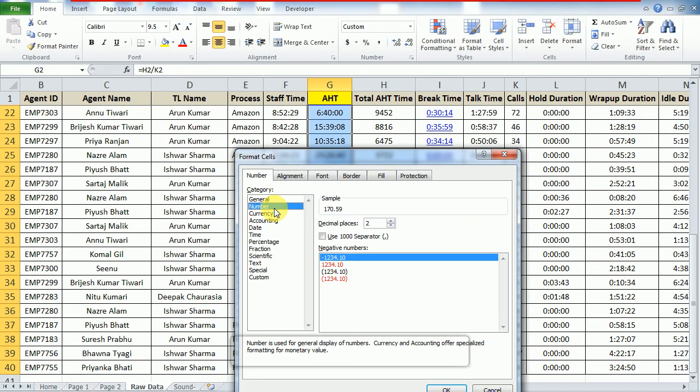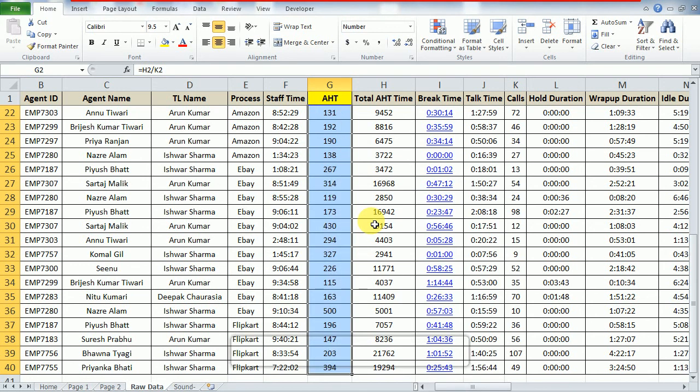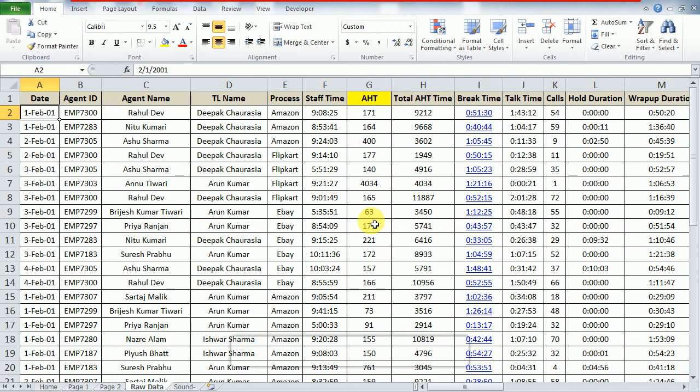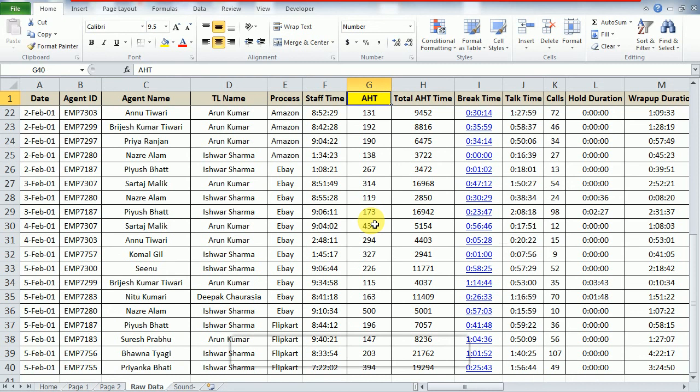So you may see now this is the AHT, employee-wise. Rahul Dev is the employee for that day, the first of Feb. His AHT was 171, and Mithu Kumari's AHT was 164 and 400, like that you may see the AHT.